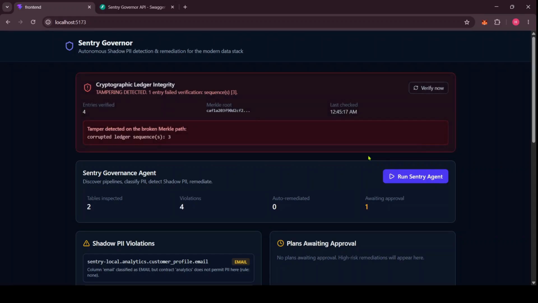Autonomous detection, context aware remediation, verifiable accountability. This is Sentry Governor.